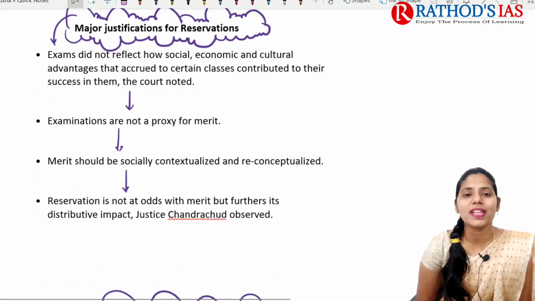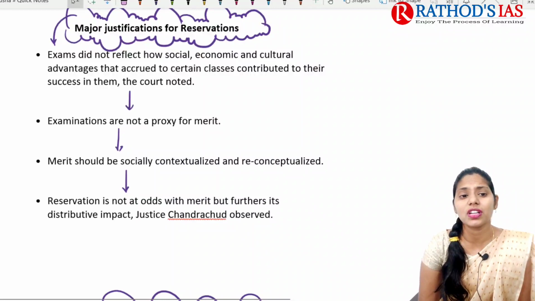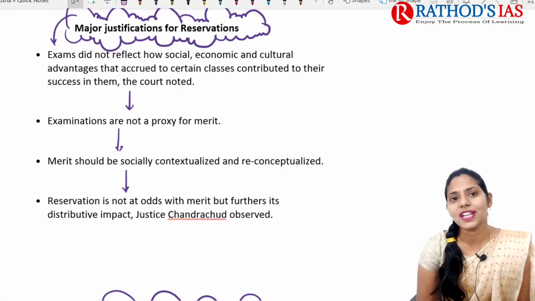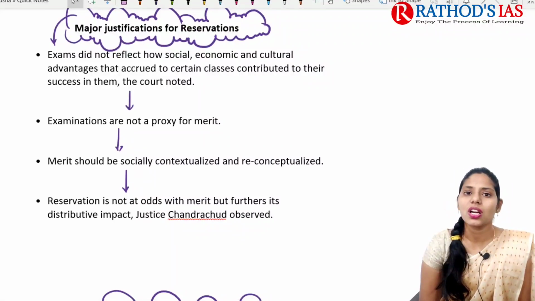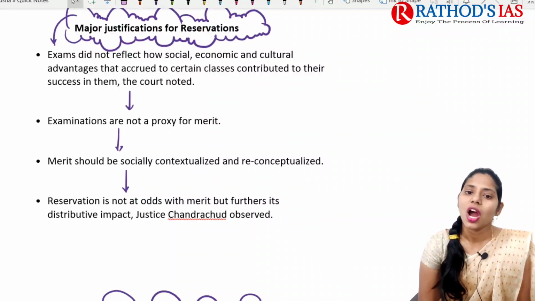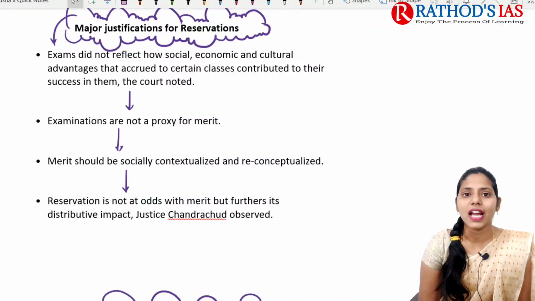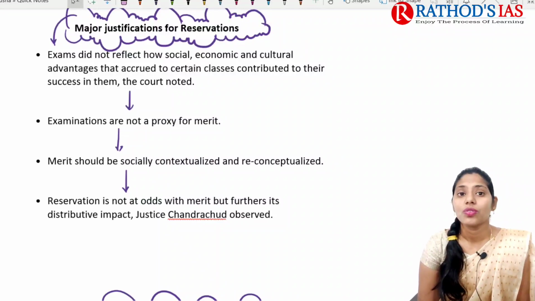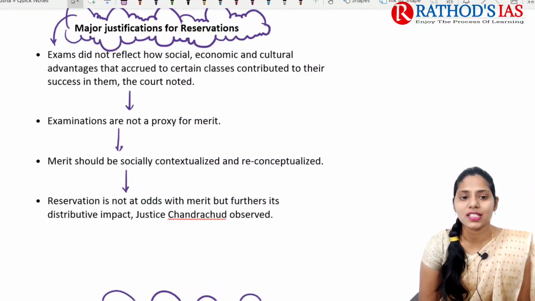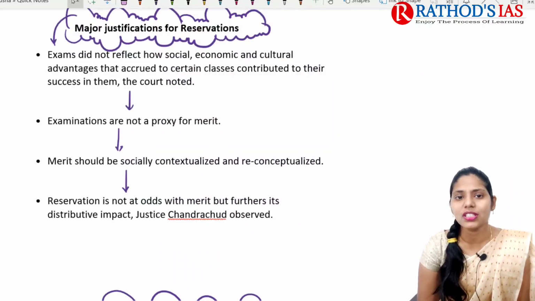What is the major justification for reservations? The Supreme Court said that exams do not reflect the social, economic and cultural advantages that accrue to certain classes, which contributed to their success in them, right? Examinations are not a proxy for merit.